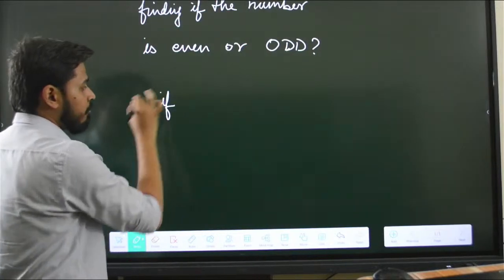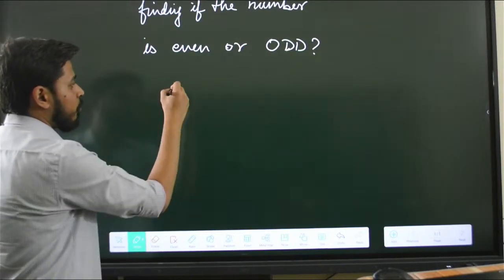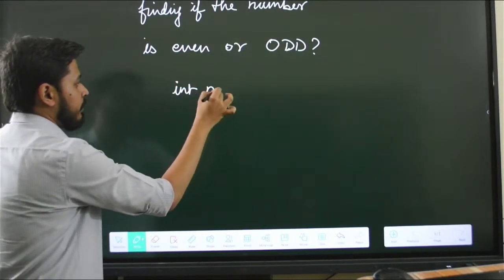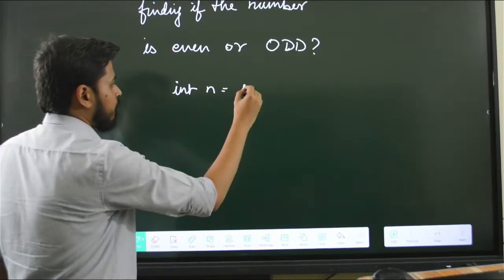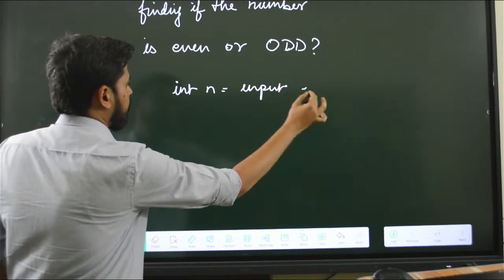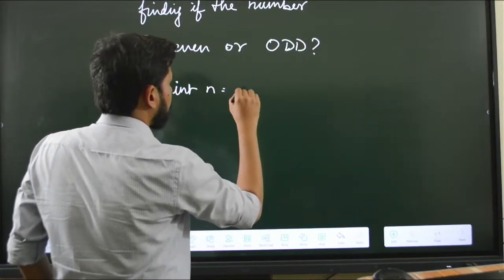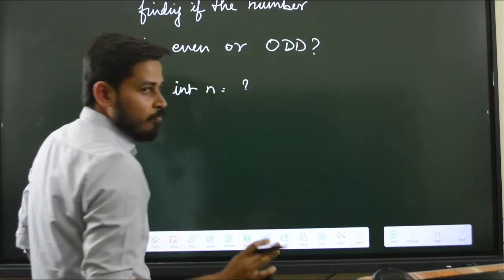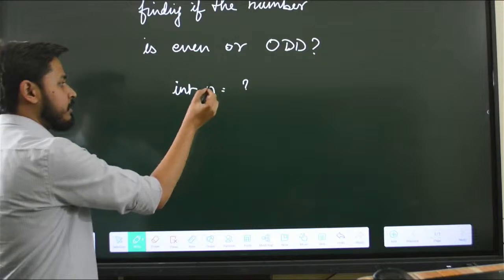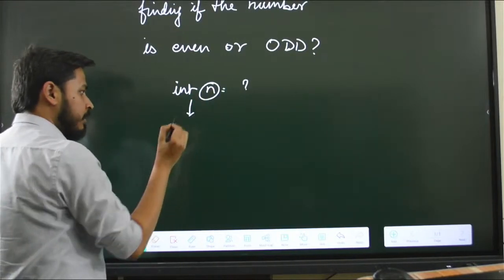So we'll start with if. Suppose we have a variable called int n, and in this n we are going to take the input from the user. Let us imagine that in this n we have some random number we don't know. What we are going to do is put this number in an if else conditional statement.